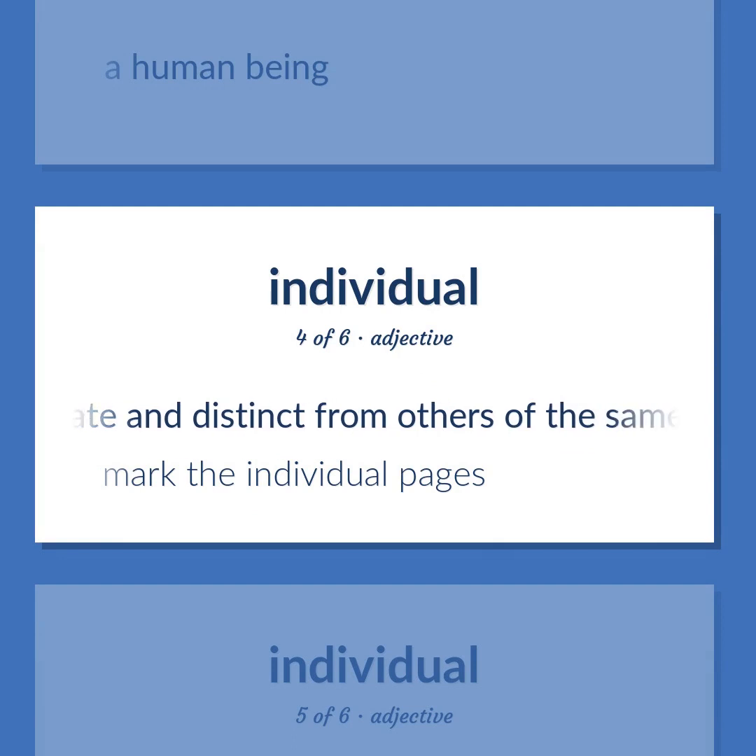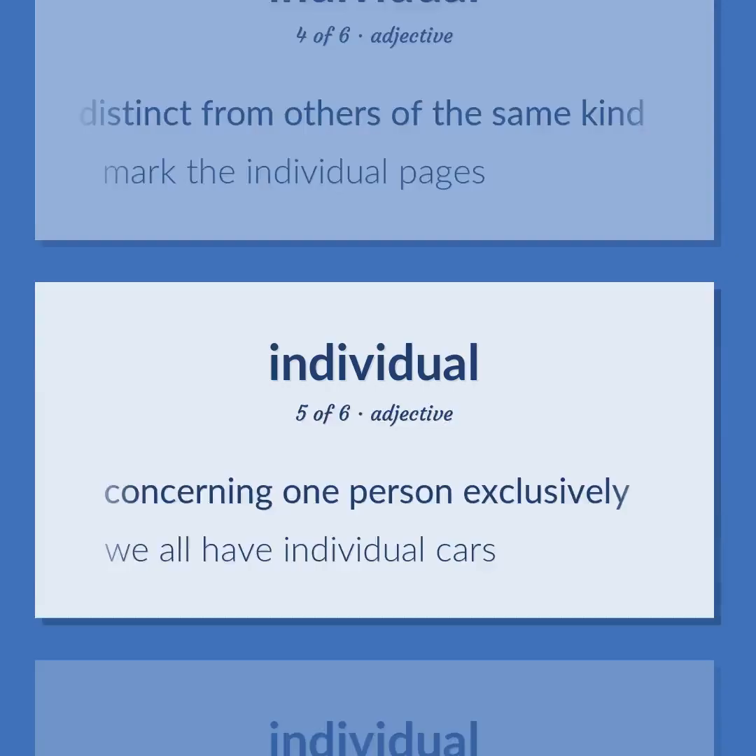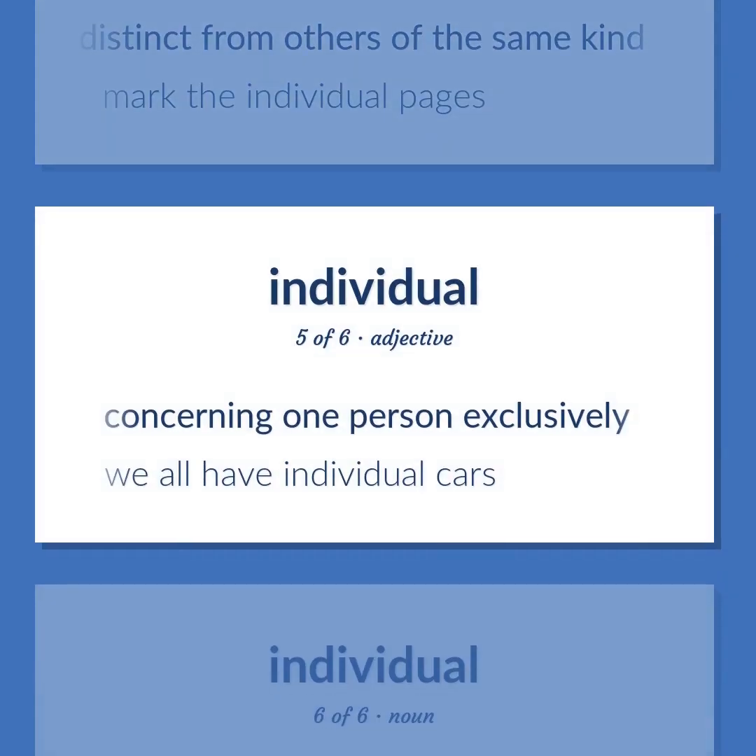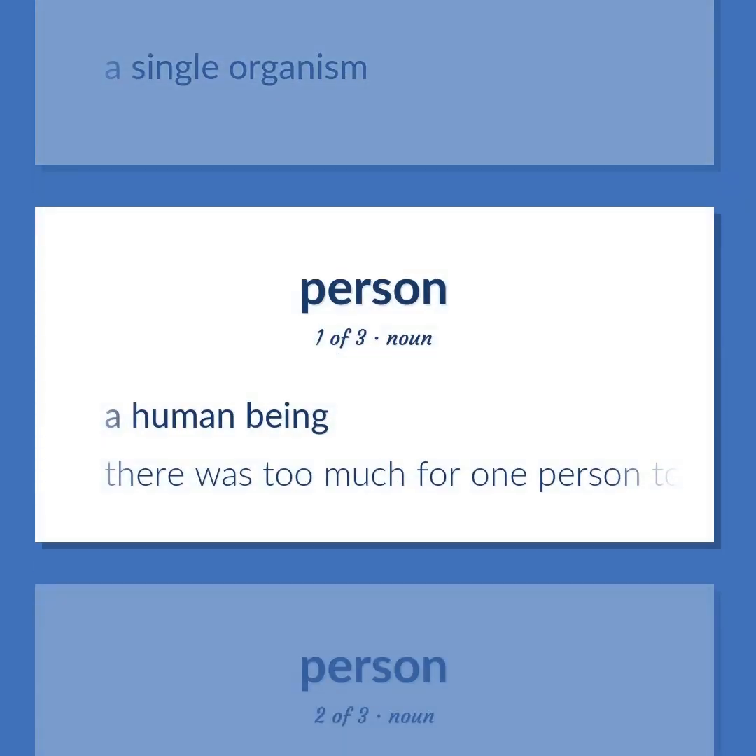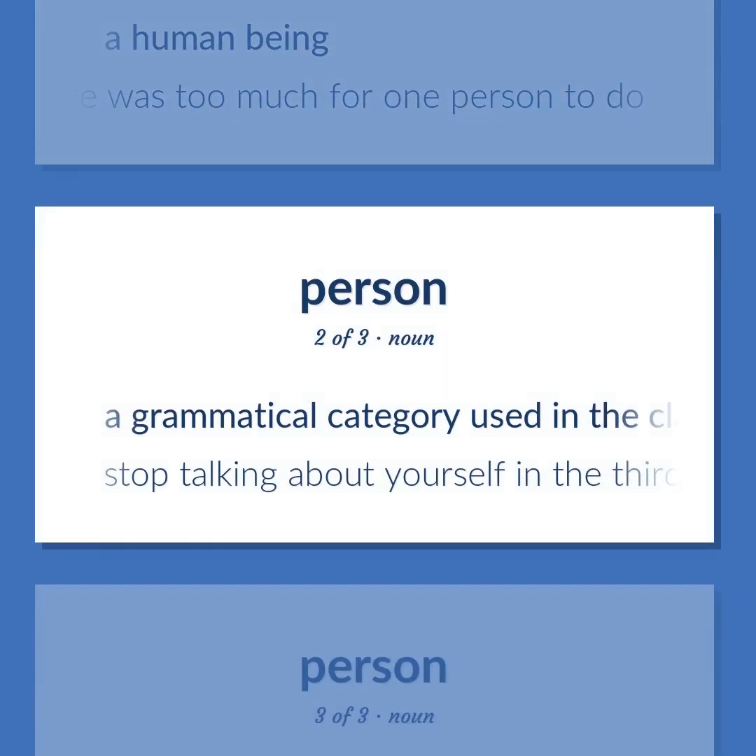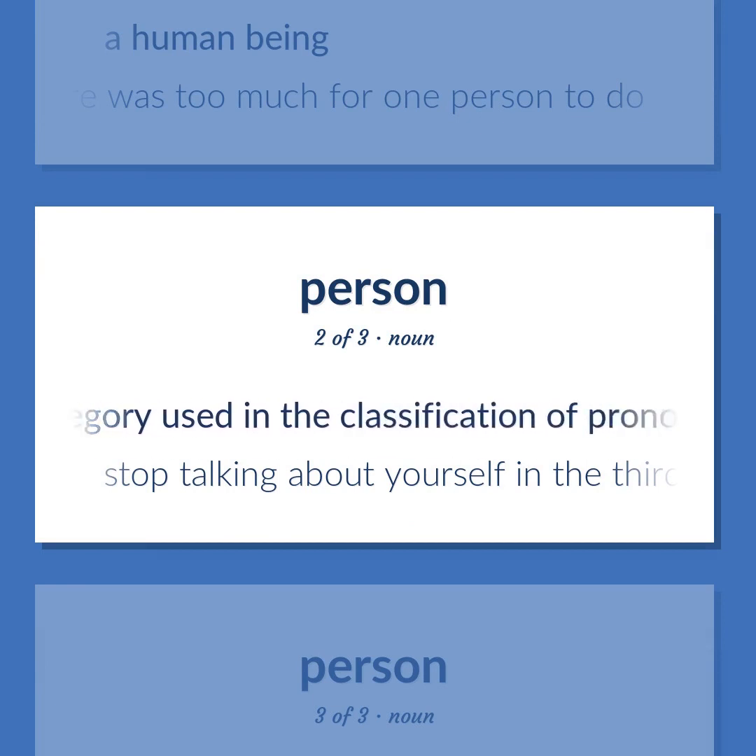Separate and distinct from others of the same kind. Mark the individual pages. Concerning one person exclusively. We all have individual cars. A single organism. A human being. There was too much for one person to do. A grammatical category used in the classification of pronouns, possessive determiners, and verb forms according to whether they indicate the speaker, the addressee, or a third party. Stop talking about yourself in the third person.